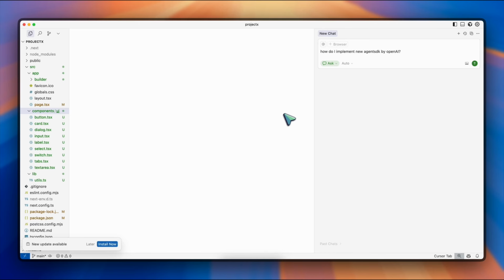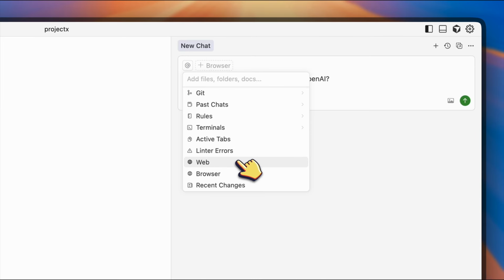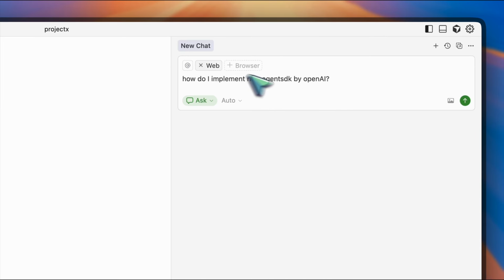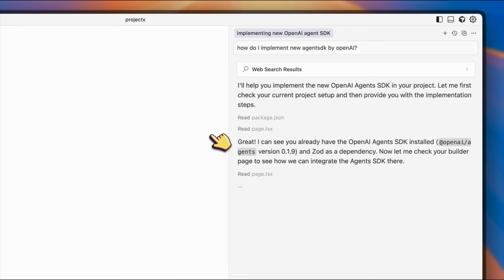To tackle this issue, click on this icon, scroll down, and toggle the web option. This will help LLM get some extra information from sources like Stack Overflow or other sites on the internet.